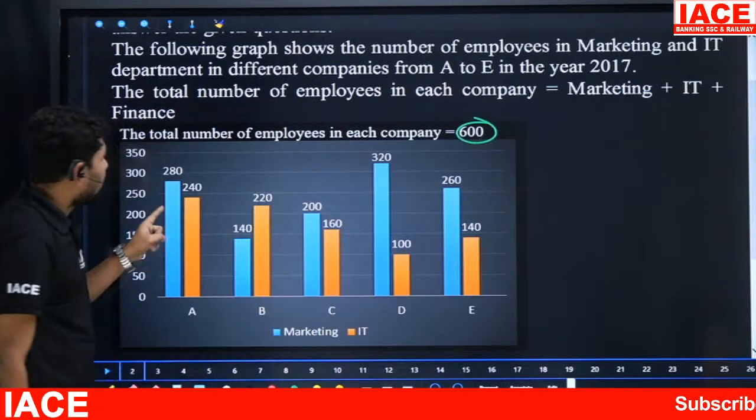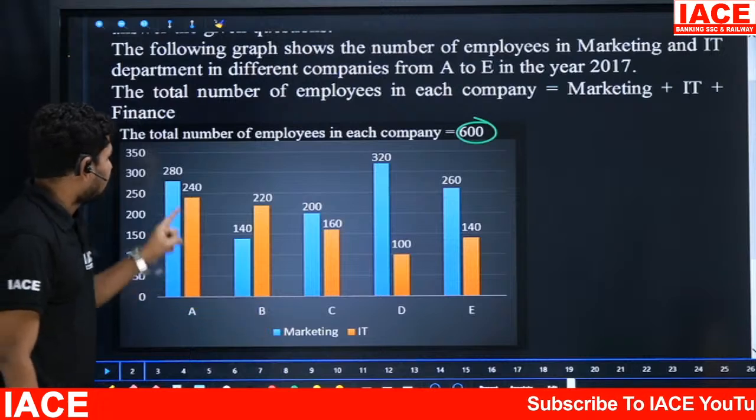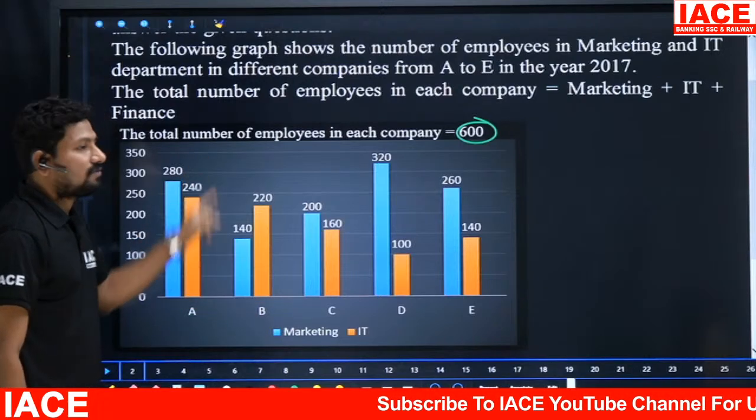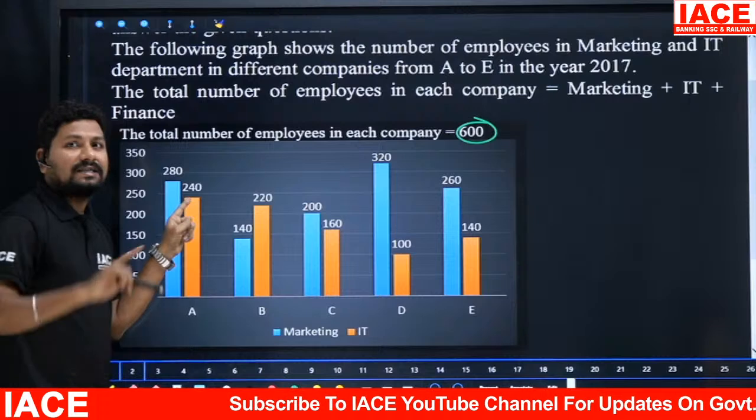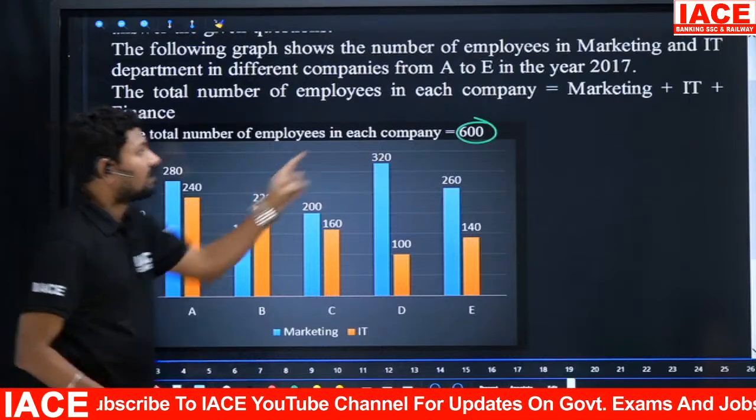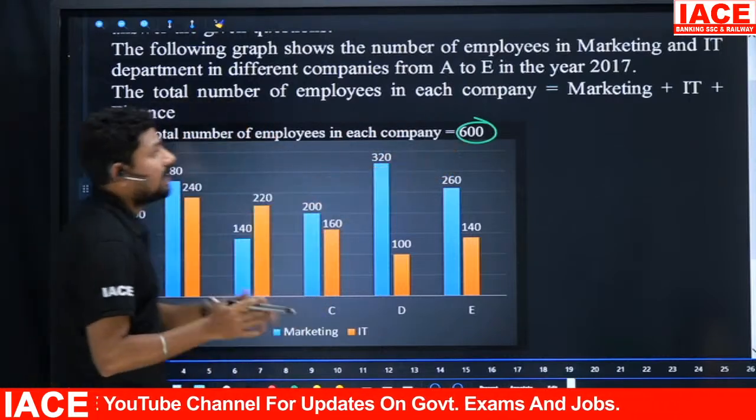That means this blue color belongs to marketing, and IT belongs to orange color. They have not mentioned finance. Look at 280 plus 240, it is 520. Removing 520 from 600, we will get 80. The 80 belongs to finance.